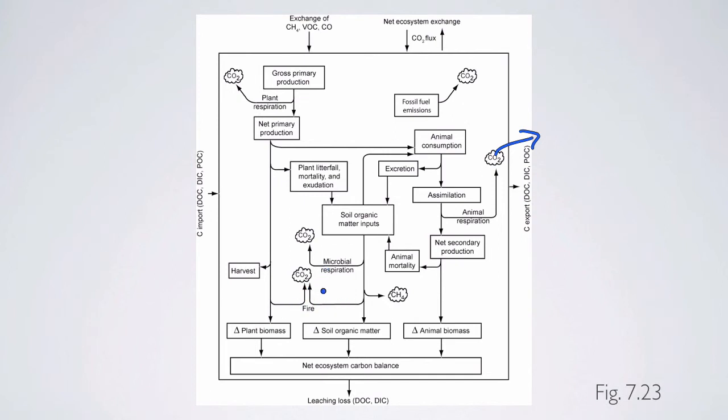Fires are a major disturbance that generates CO2, and it's also losses of carbon, but we also have to think about methane losses too. So here's the leaching losses that we talked about before, for example, and other sources of carbon export. Changes in plant biomass, soil organic matter, and animal biomass are associated with net ecosystem carbon balance.